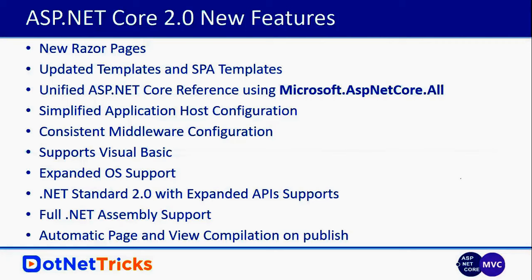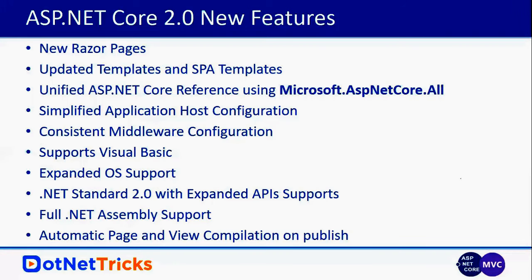And here we have the automatic page and view compilation. So when you publish your application in ASP.NET Core 2.0, everything will be compiled. So you will not find any CSHTML files on the server as we have in MVC5 and MVC4. Here the Razor files will be compiled so that there will be a boost in your application performance.